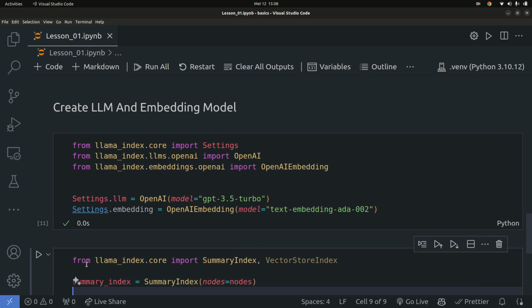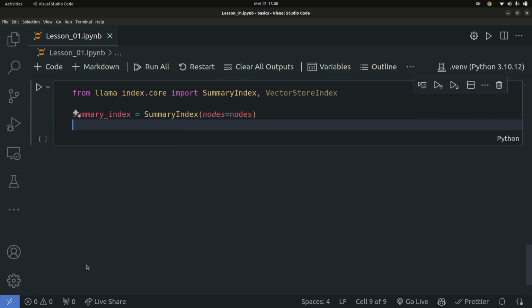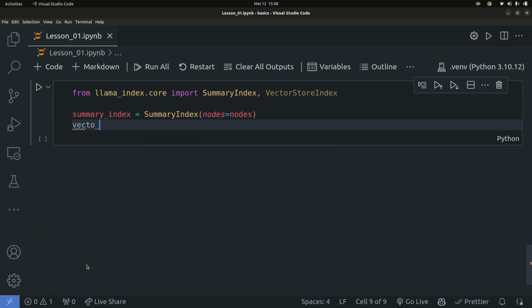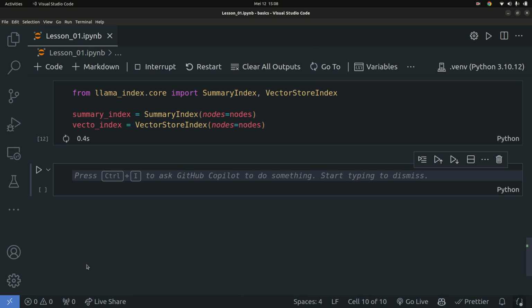You're also going to create the next index, which will be vector_index, equal to the VectorStoreIndex, passing the nodes right there, and then run that. Once we have that, that's all we need to create the indexes. This might take a bit of time, depending on how big the document is and how fast your computer is. Once we have those indexes created, the next step is you're going to turn these indexes